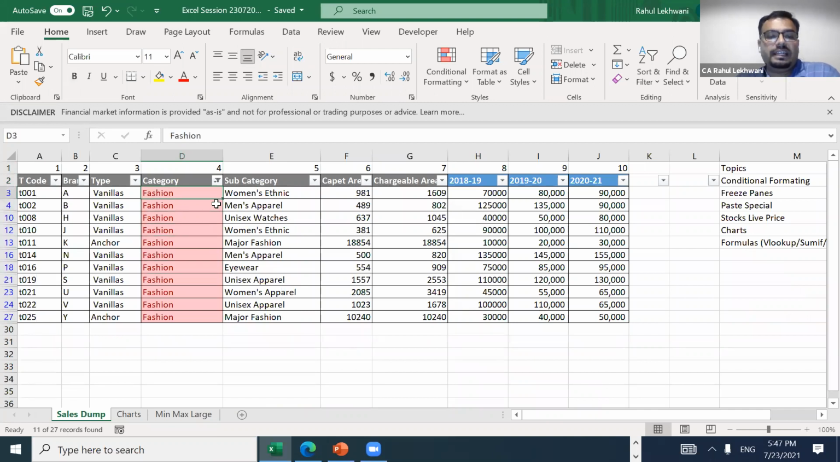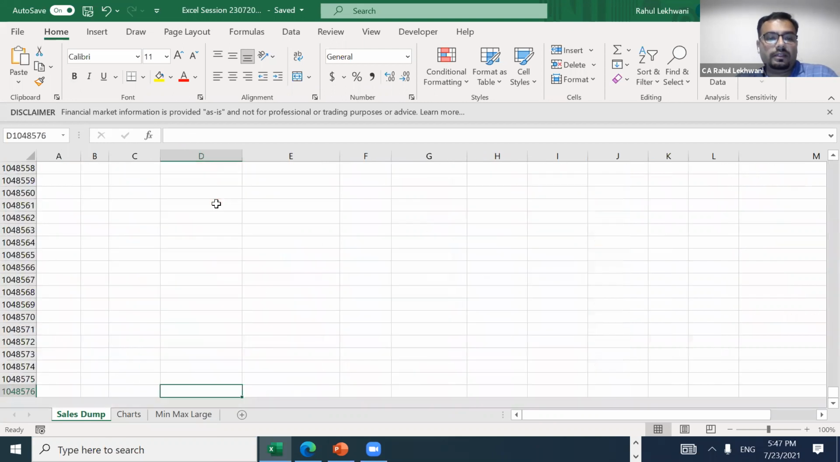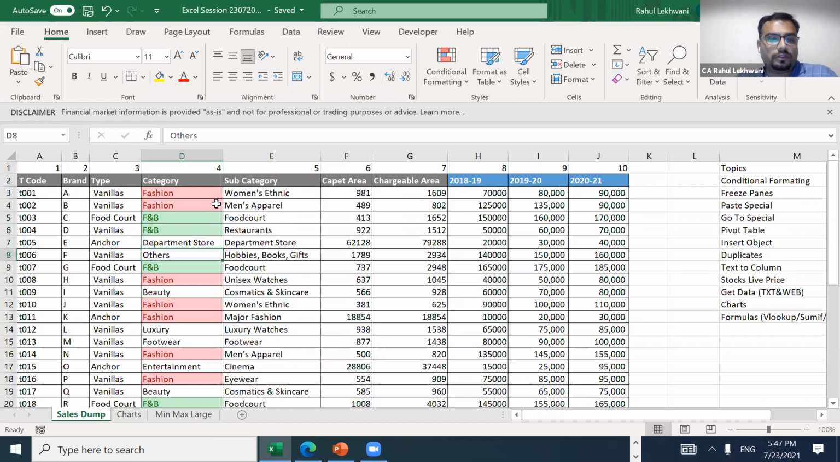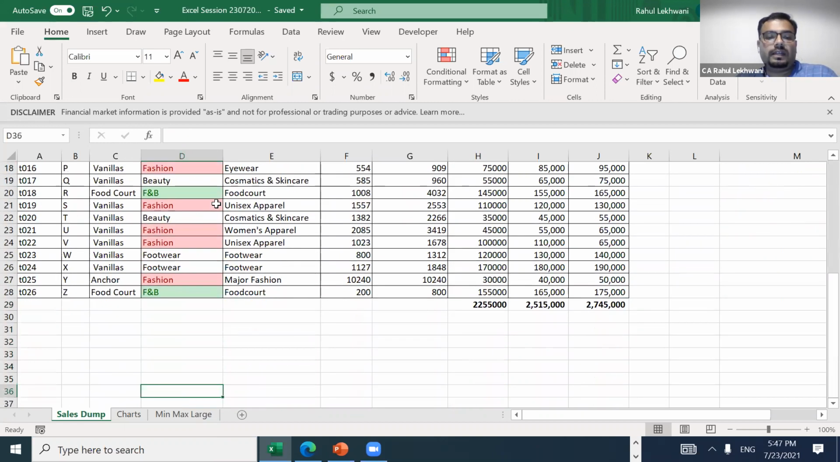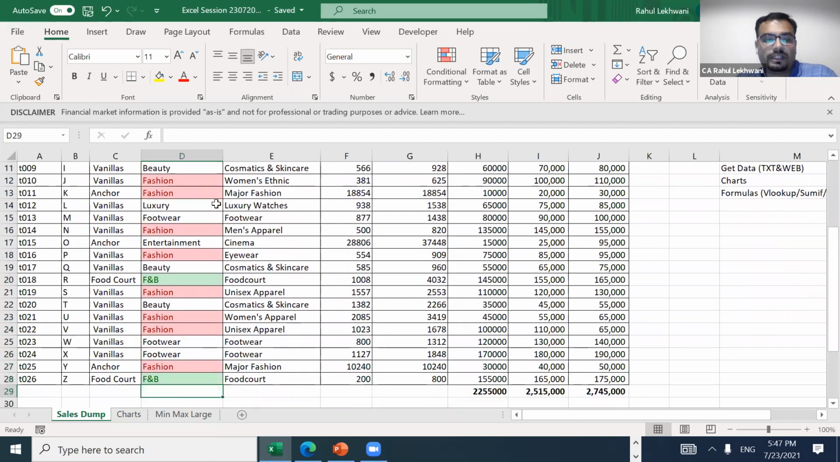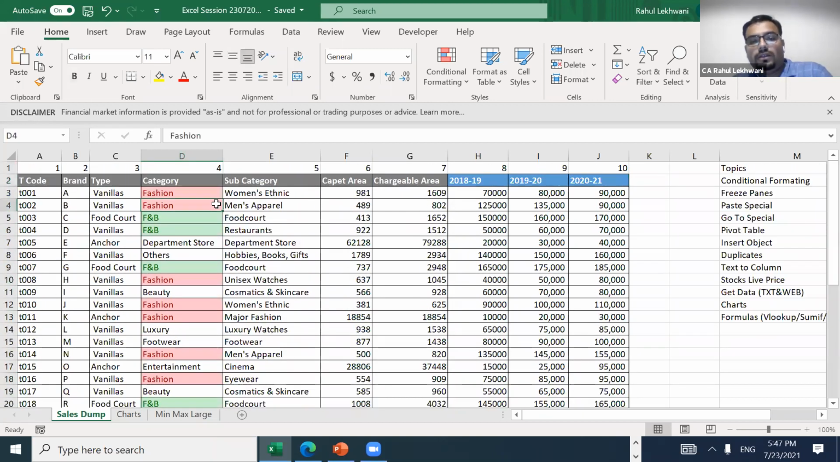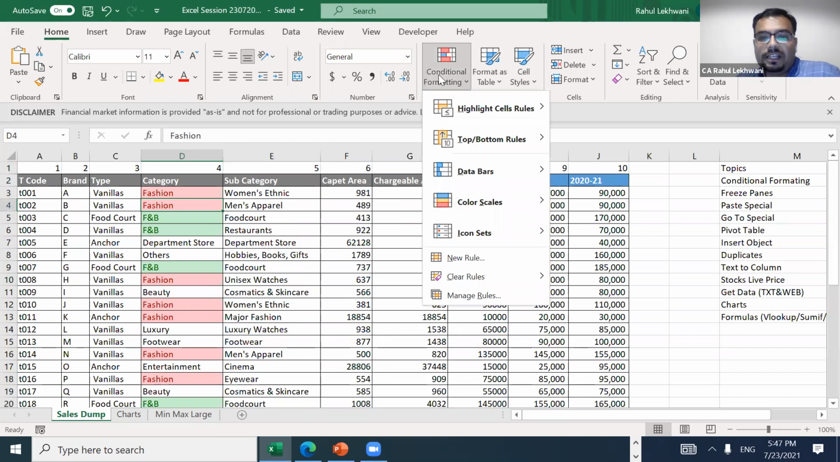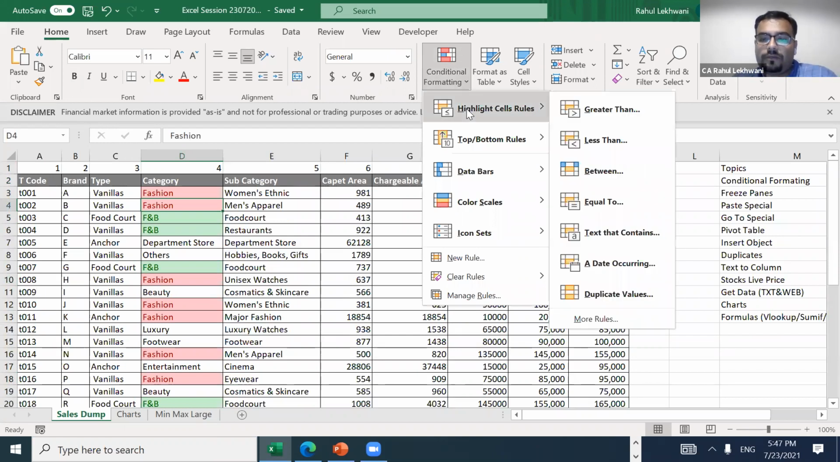When you are presenting the data, it becomes really important to highlight these things so that you can do a filtration and it looks good also. If a certain category is in a certain color, then it gives some life to the data. So this was related to conditional formatting, which we did for text.